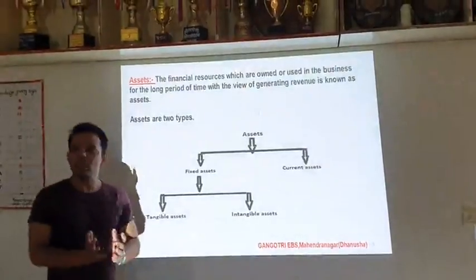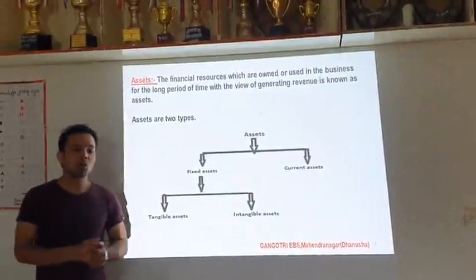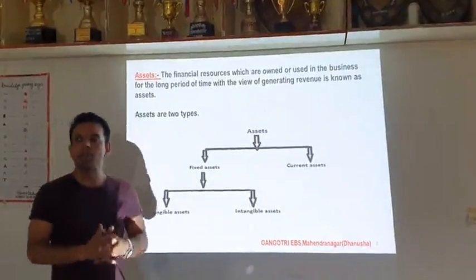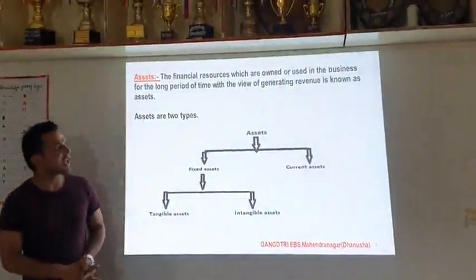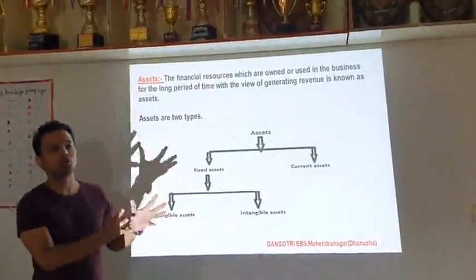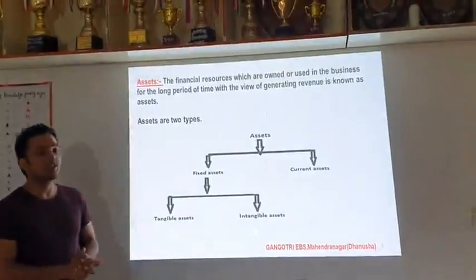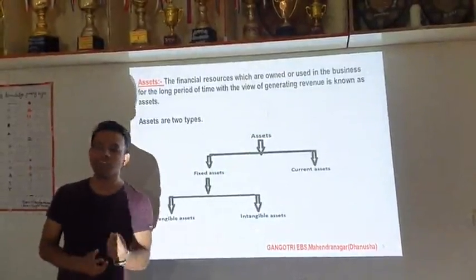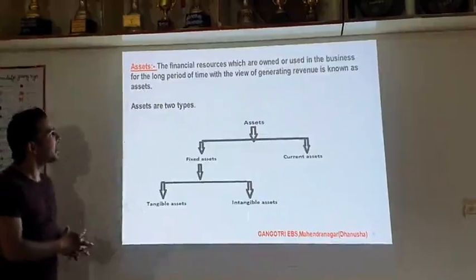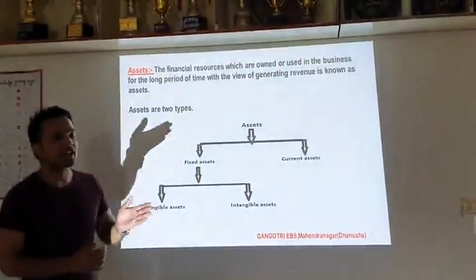So assets means what we have. Suppose if I use the marker to teach the students and that marker belongs to me, that is also my asset. If we use the board for teaching the students, that board is also an asset. Furniture, there are many assets. So the things that we have are known as assets. Simply. And there are two types of assets, fixed assets and current assets.